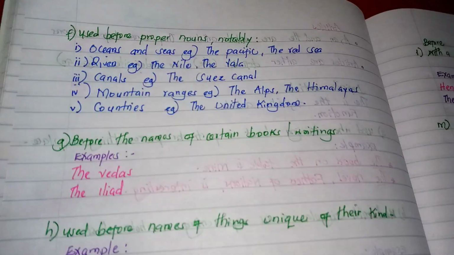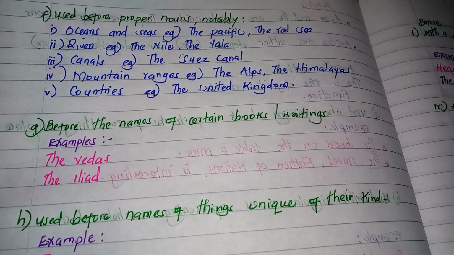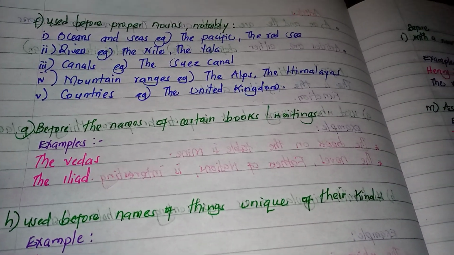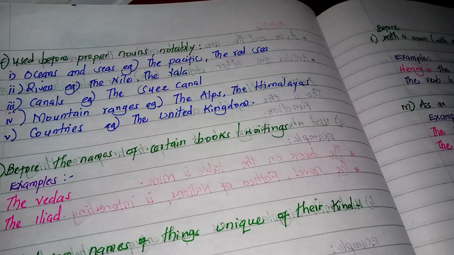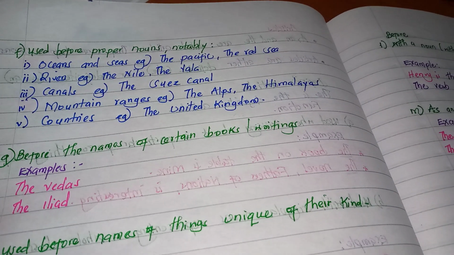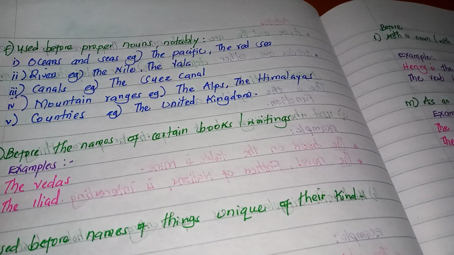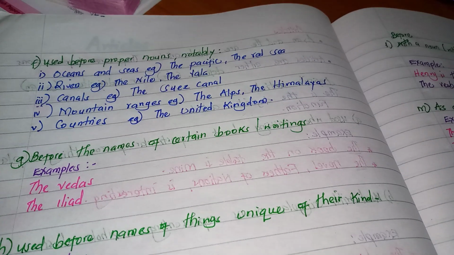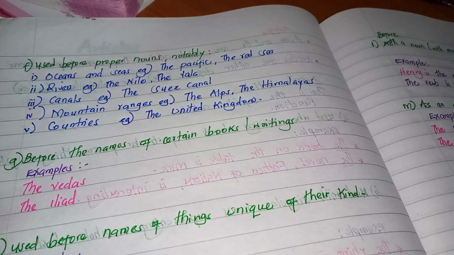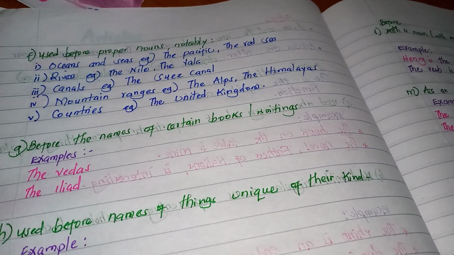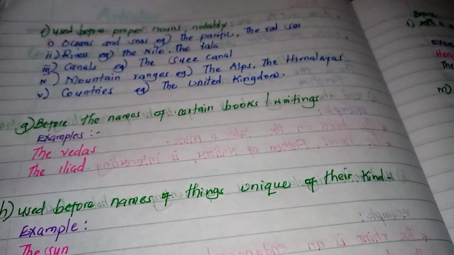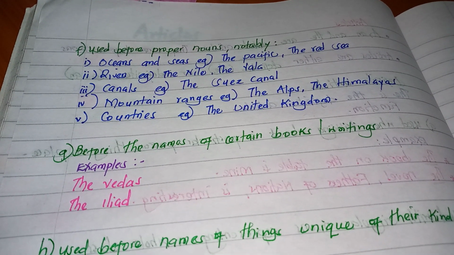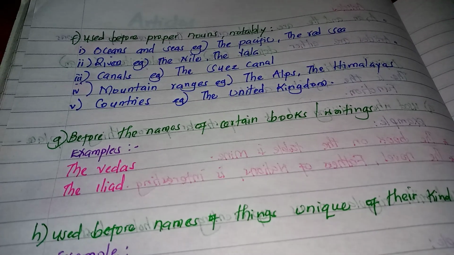Also, the is used before proper nouns, notably oceans and seas. You can say the Pacific, the Red Sea. Before rivers also, the Nile River, the Yala. Before canals, for example, the Suez Canal. You can also say before deserts, like the Sahara Desert. Before a group of islands, for example, the West Indies. Before mountain ranges like the Alps, the Himalayas.